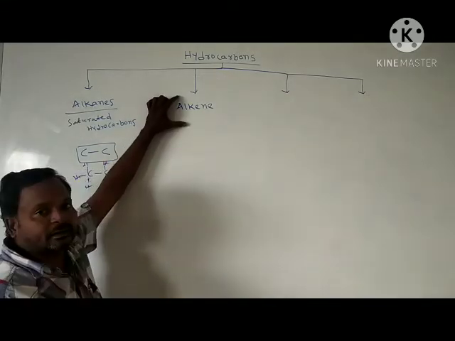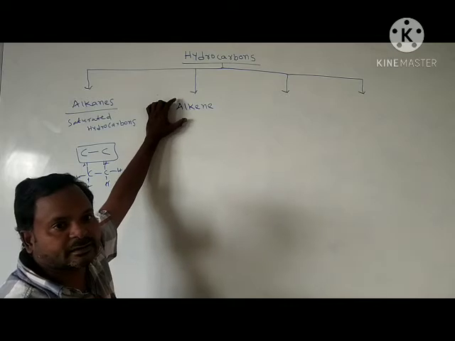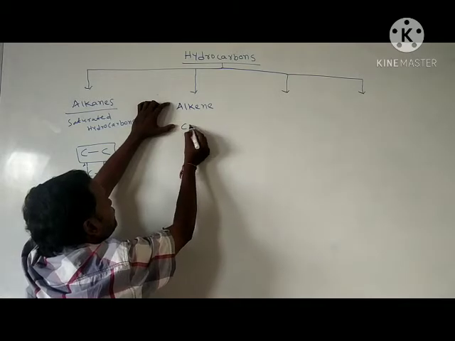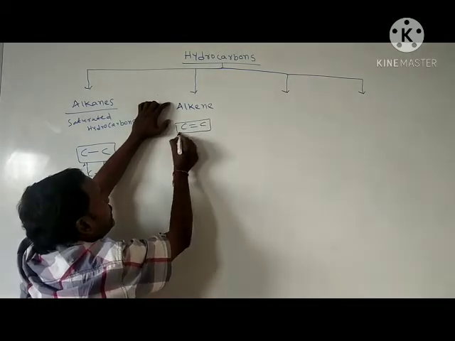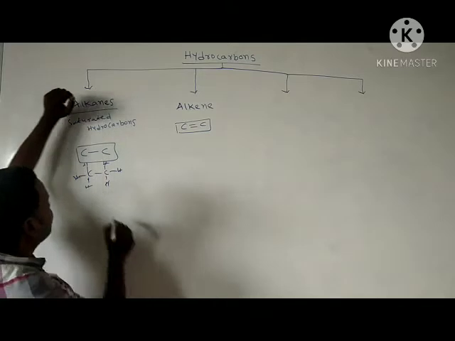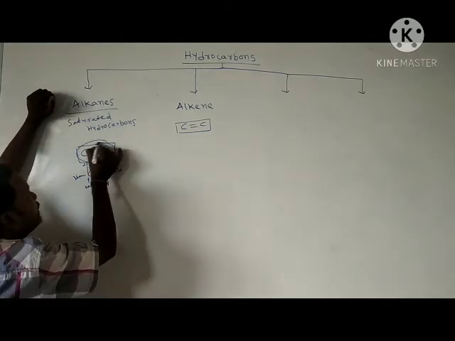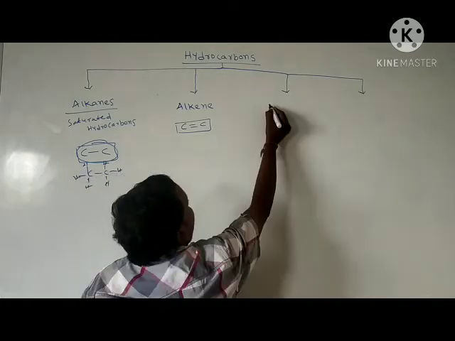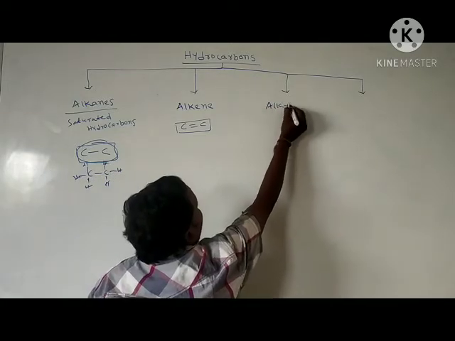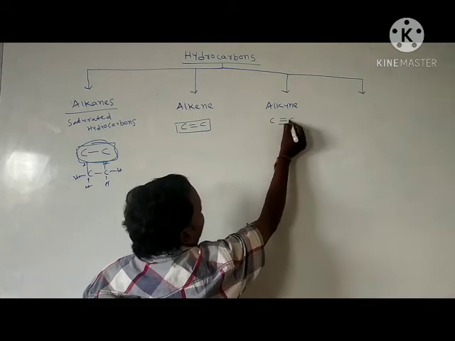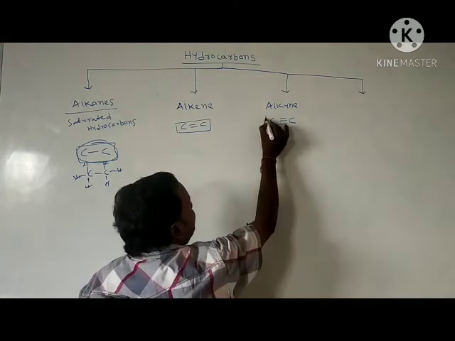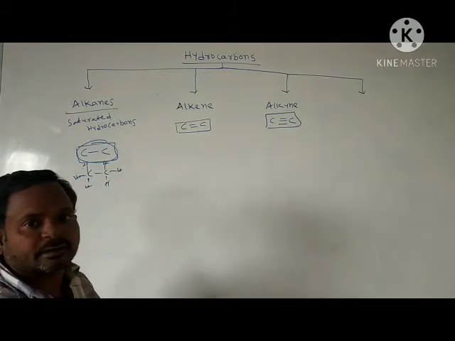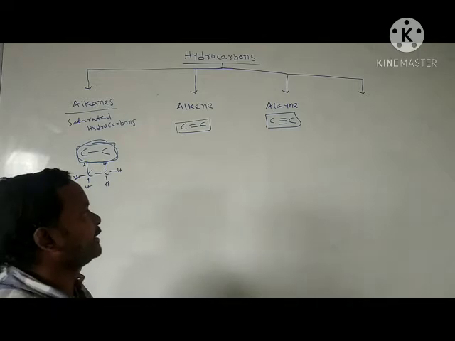Next, alkene. What is the meaning of alkene? The compounds which are having a double bond. The carbon-carbon double bond molecules we call alkenes, and carbon-carbon single bond molecules we call alkanes. Alkynes: carbon-carbon triple bond molecules we call alkynes.